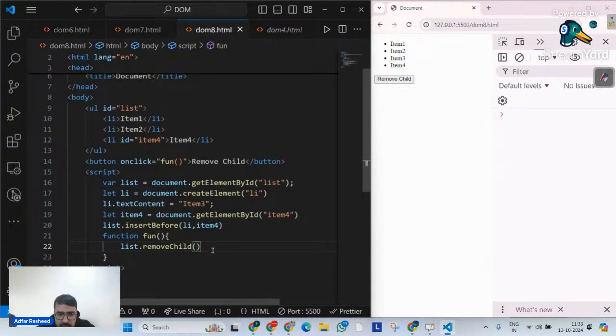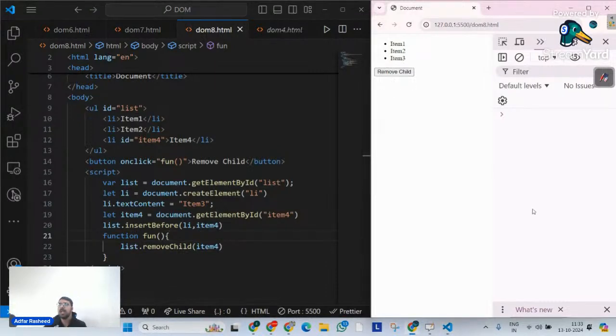So remove child, which one? Please remove the item 4. Whatever child node I pass here, inside this parent, it's actually going to remove that. I hope this makes complete sense. Remove child is also clear. Done. And as I said, there are more ways to remove a child from a parent. I don't remember exactly the method right now, or I can tell you this.